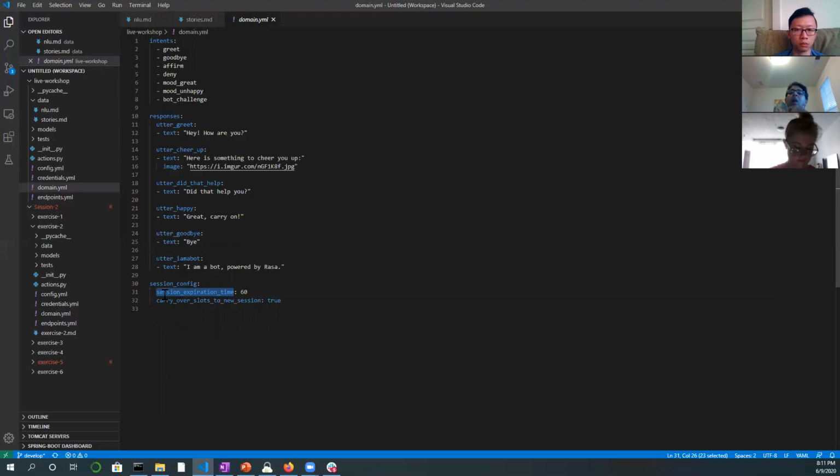Session config is how long it should hold the context information in memory. For example, if I start a session with the chatbot and ask what are the home loan rates in Charlotte for a house that is 10 years old, and the bot replies back, I have a follow-up question, but I wait for like 15 minutes. And then I ask a follow-up question, are you also adding the crime rate in the area when calculating the loan rate? Because 15 minutes have passed and my defined time is 60, it won't remember the context.